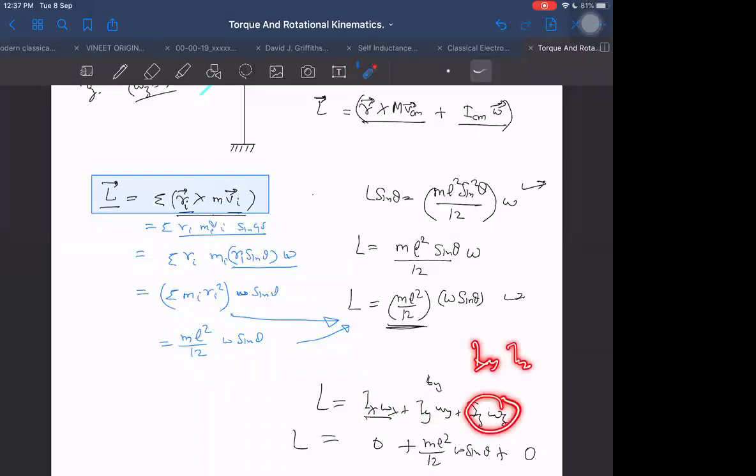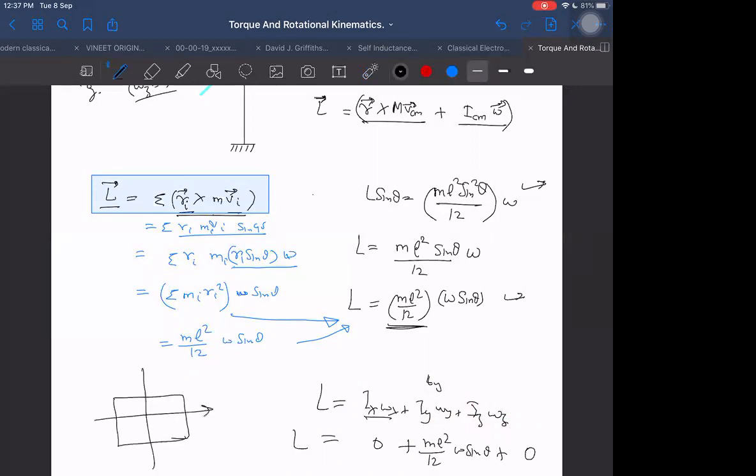The product of inertia will be 0 in cases of symmetry. If I have a rectangle, in the rectangle there are the x-axis and y-axis, which are axes of symmetry, and the z-axis perpendicular to these is also an axis of symmetry. If somebody asks me to find the angular momentum about some other axis, where this angle is theta and this angle is 90 minus theta, and the other side is obviously 90 degrees.